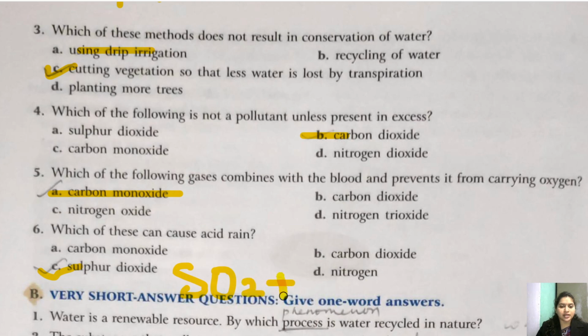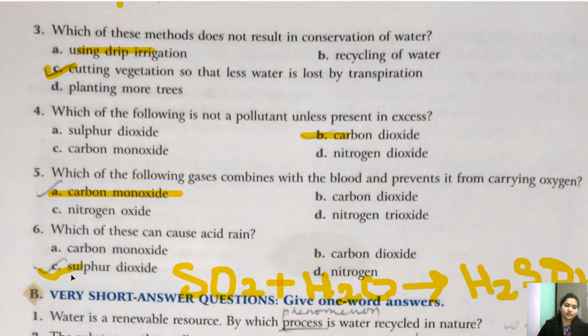So when this SO2 reacts with H2O, it forms a sulfuric acid, that is H2SO4, which is an acid. Okay, so when SO2 combines with water, it forms H2SO4, which is sulfuric acid. So definitely the sulfur dioxide causes acid rain.